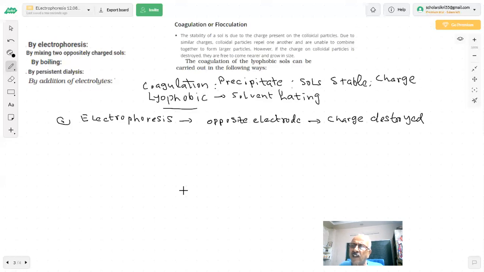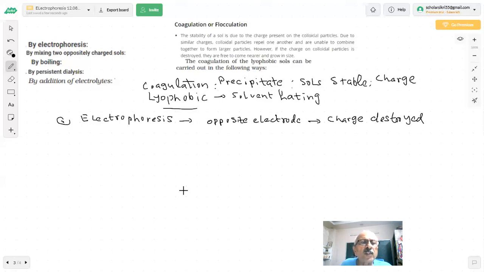If arsenic sulfide salt is there, it is negative. You apply an electric field, which we call electrophoresis. It will move toward the positive plate, all the particles move toward the positive plate, and their charge will be neutralized and destroyed. Therefore, they will coagulate or flocculate.